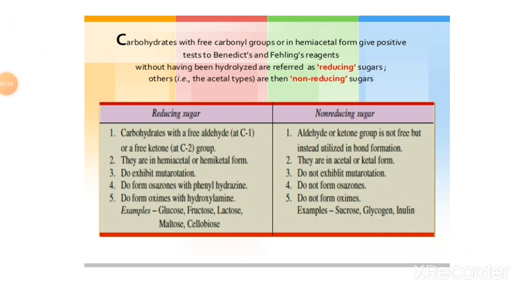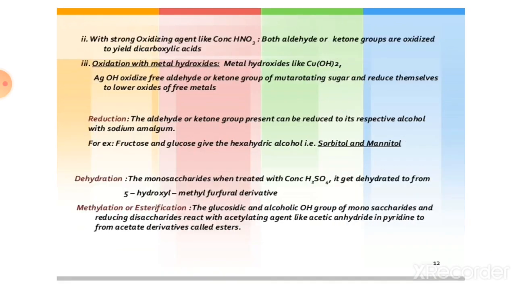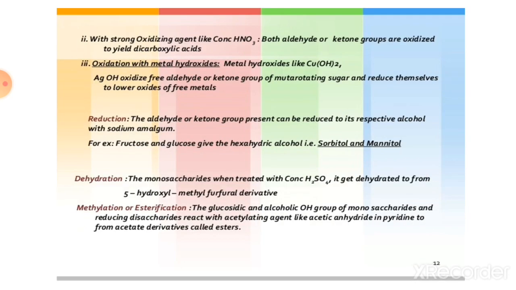Which are the properties of monosaccharides? First is mutarotation, then glycoside formation, reducing power, oxidation and reduction. Oxidation occurs with bromine water, then concentrated nitric acid, then metal hydroxide. Then reduction occurs with sodium amalgam.